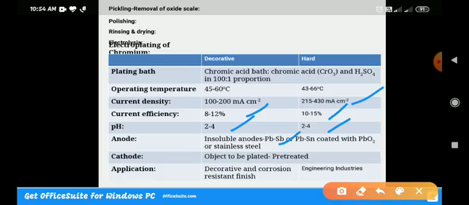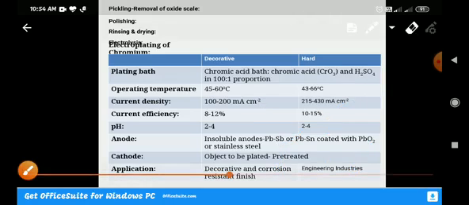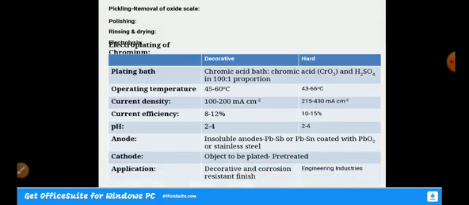The cathode is the object to be plated, which should be pre-treated. Where we want the deposition, that is taken as the cathode. The application for decorative is decorative and corrosion resistant finish, and for hard chromium it is for engineering or industry applications. So this is the bath composition for electroplating of chromium.